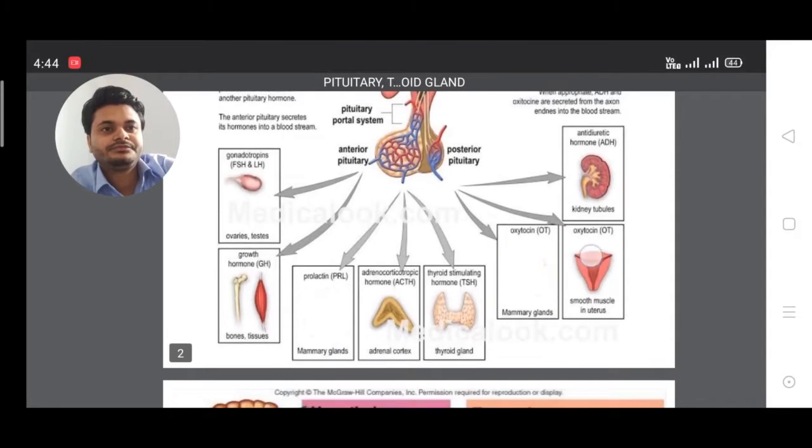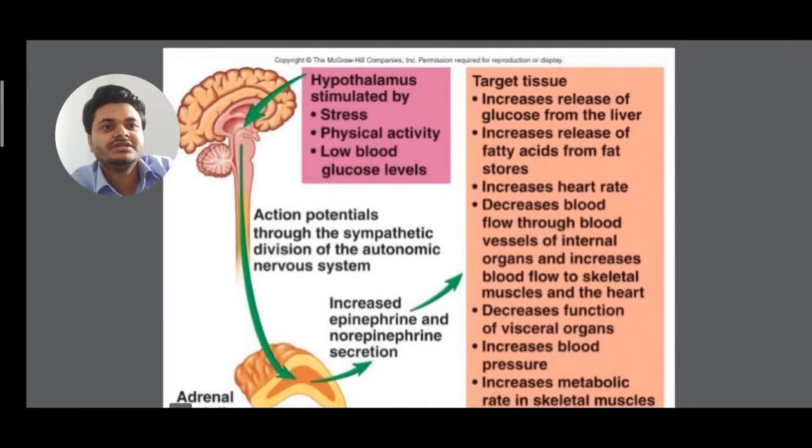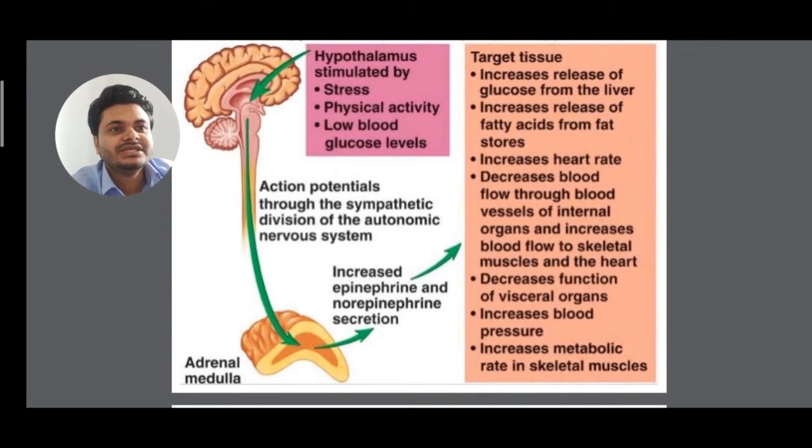So what is the function of hypothalamus? You can see hypothalamus is stimulated by stress, physical activity, or when it lowers the blood glucose level, as I have just stated. Clear? So you can see the functions are given here. Clear? Like target tissue, it increases the release of glucose from the liver.